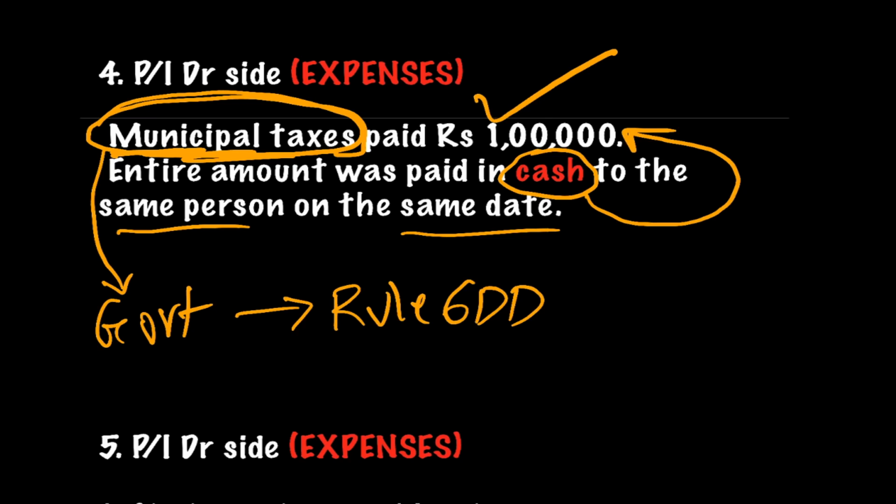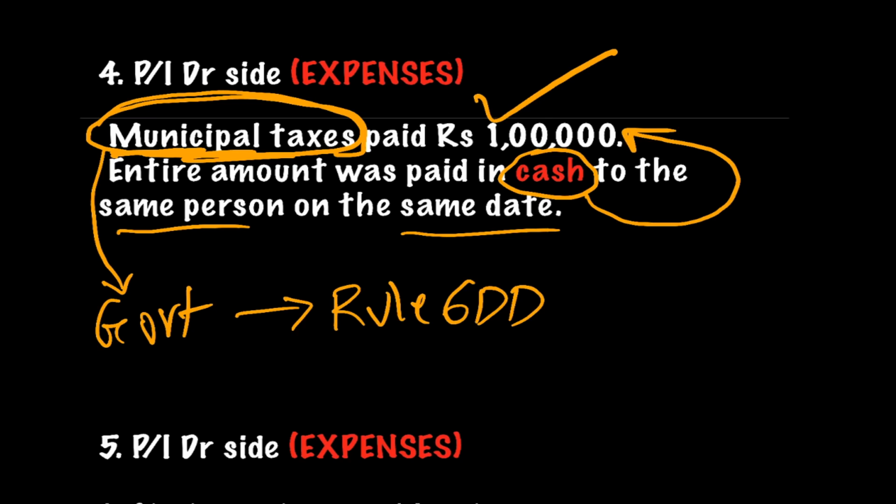As per rule 6DD, which is an exception to cash payments in which you can make cash payments exceeding 10,000 in few cases, there is one point which says payment made to government. So friends, if payment is made to government and the amount is exceeding 10,000, then it is allowed.